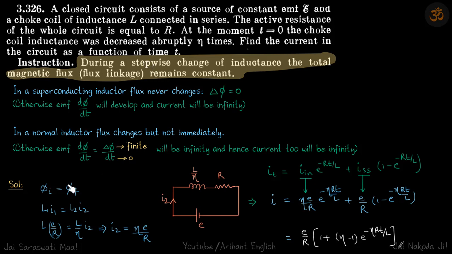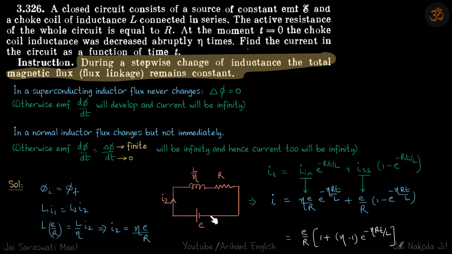So now coming back to our question. So abruptly the L is changed to L by eta. So flux will remain the same. So L1 I1 is equal to L2 I2. So initially the current was E by R in the circuit, and finally the current will come out to be, let's say, I2. So final inductance is L by eta. So this gives I2 is equal to eta E by R.